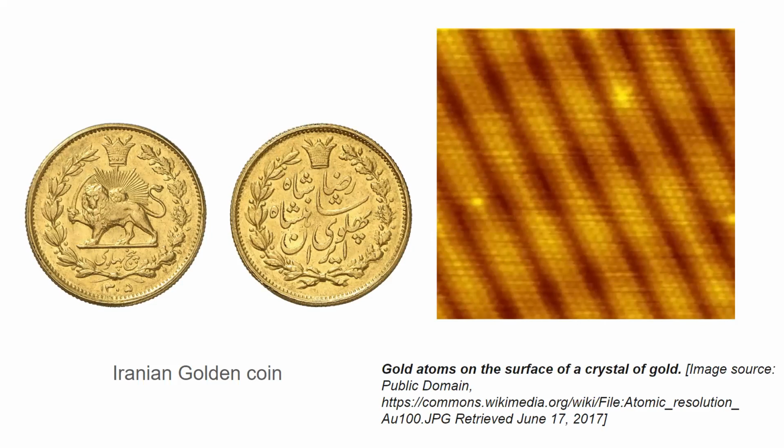In these pictures, you can see a golden coin, and you can see gold atoms on the surface of a crystal of gold.